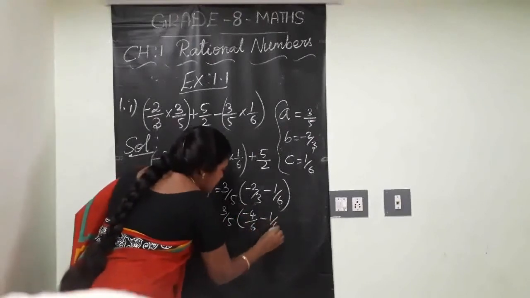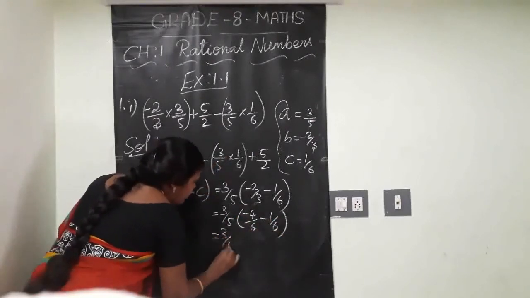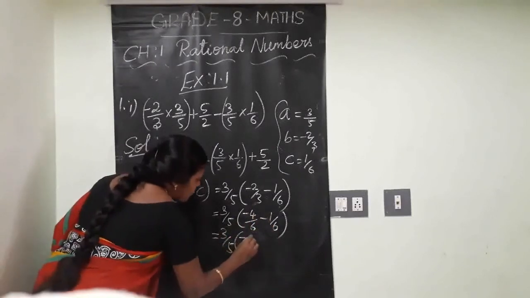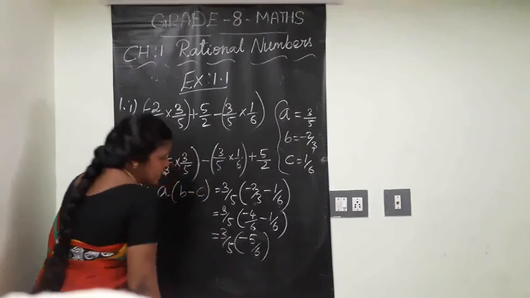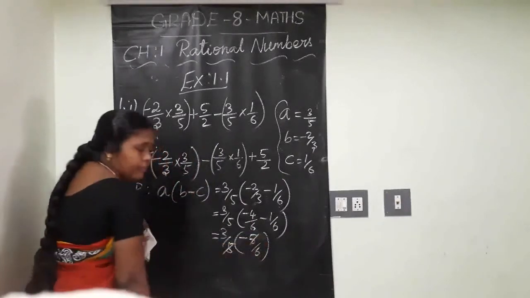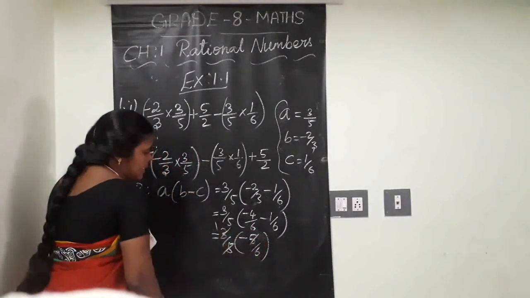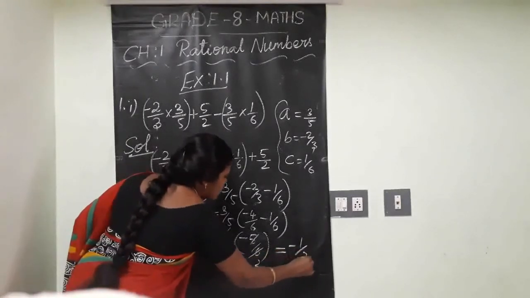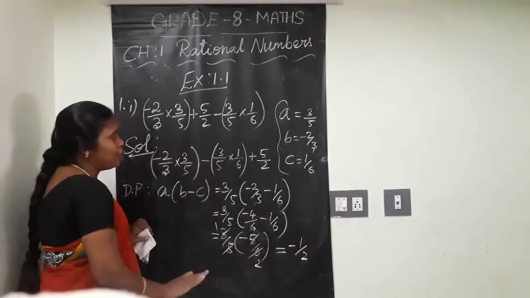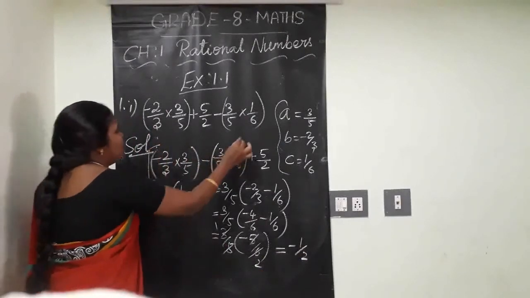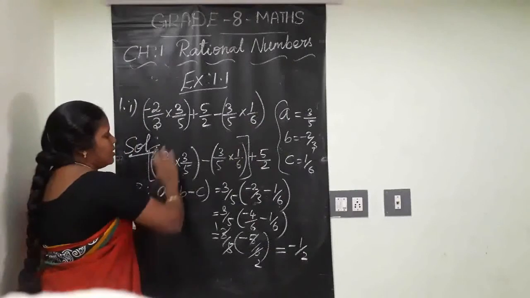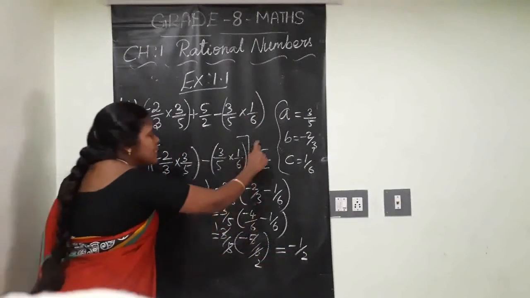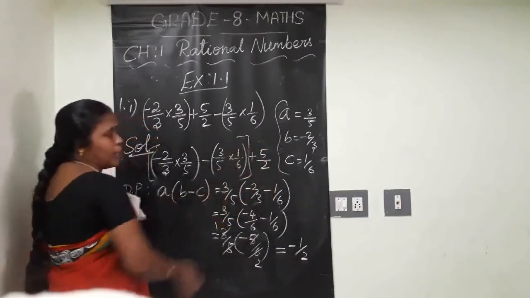Now 1 by 6. So 3 by 5 into minus 4 by 6 minus 1 by 6, that is minus 5 by 6. Okay, this 5 will be cancelled. 1 3 is 3, 2 3s are 6. Final answer here, minus 1 by 2. Final answer? No, just these two groups' answer is minus 1 by 2. With that, the remainder plus 5 by 2 is there. Clear?